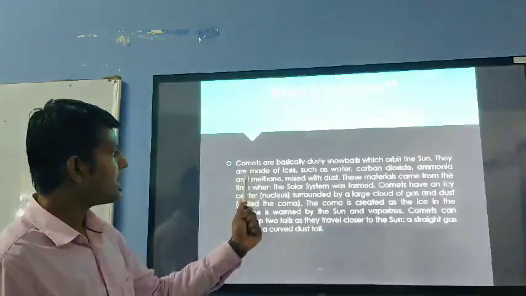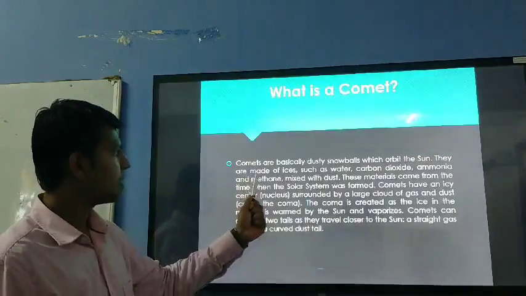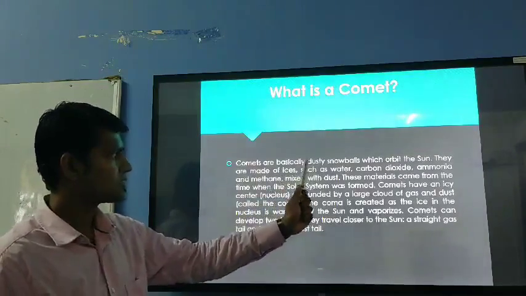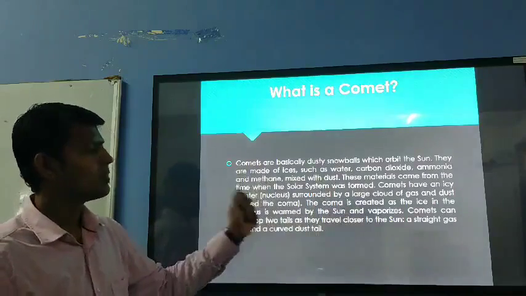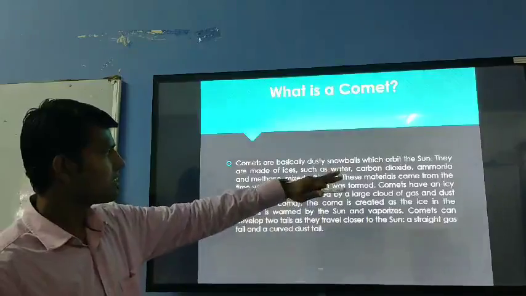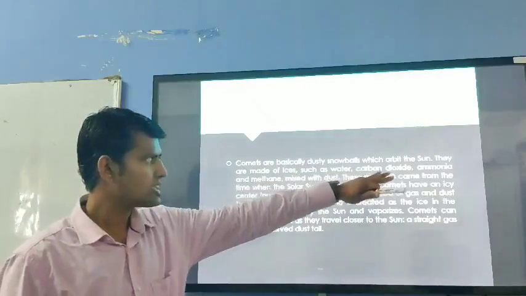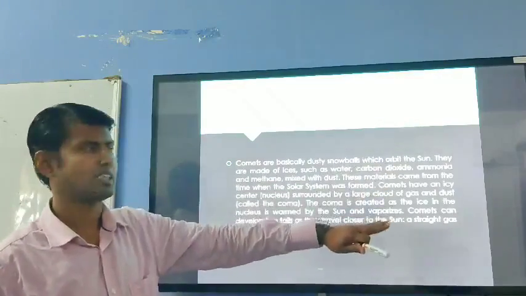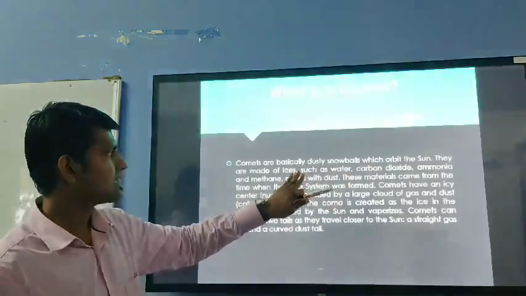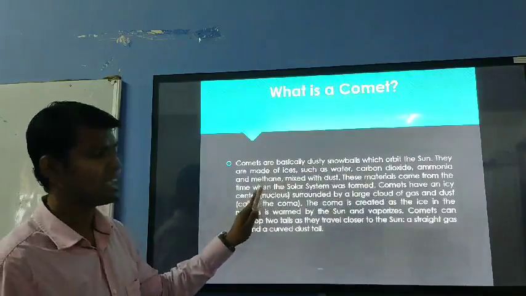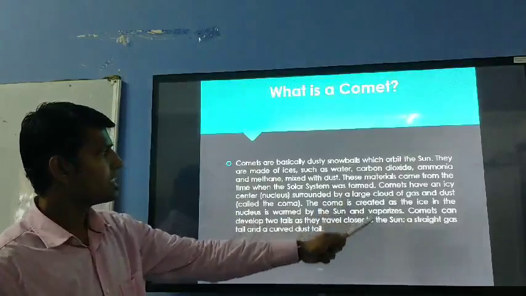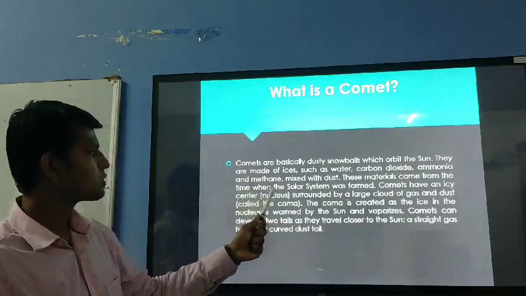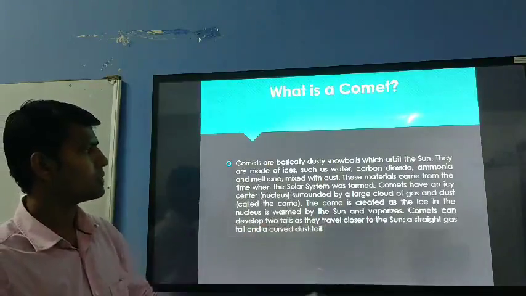They are made of ices such as water, carbon dioxide, ammonia and methane. So these are the things which are there in a comet. Water ice, carbon dioxide, ammonia and methane, mixed with dust. These materials came from the time when the solar system was formed.